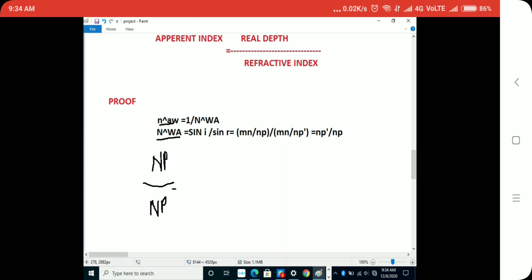This np upon np dash is equal to the refractive index, which is equal to 1 upon, you have seen this, aw is equal to 1 upon wa, which is equal to water. It is given that the refractive index of water is here. So np upon, which is equal to 1 divided by water. So we have to find this.